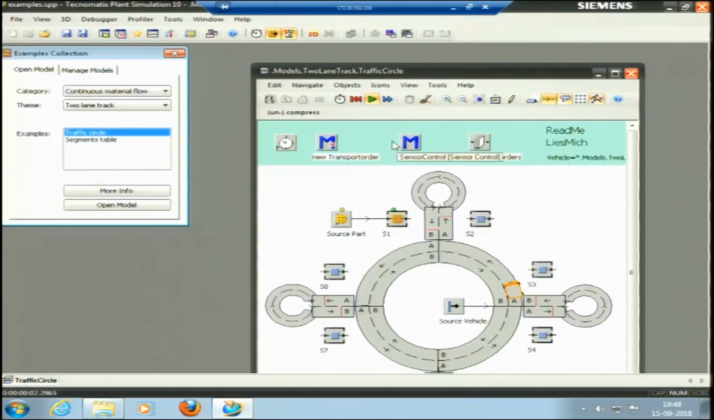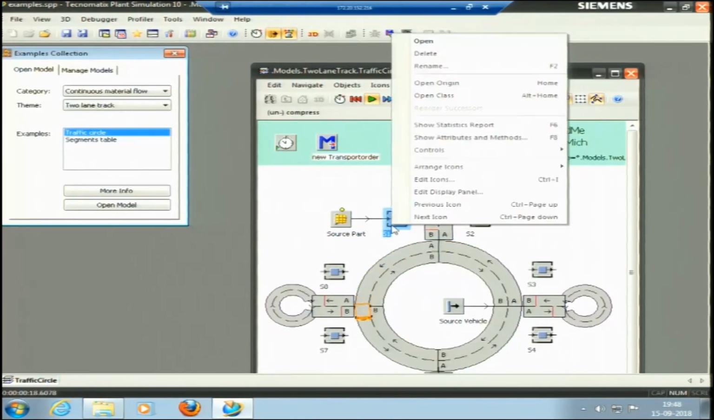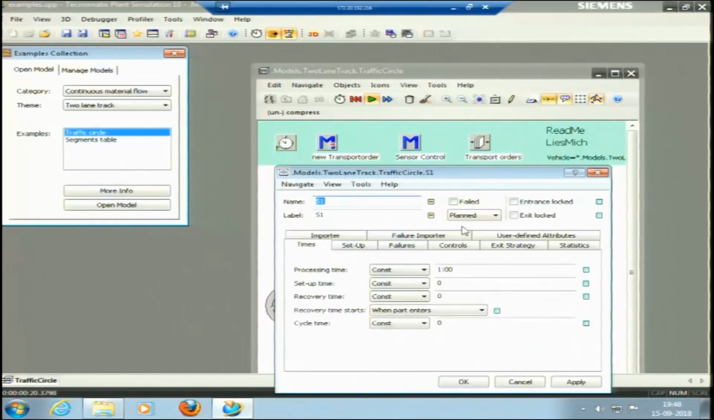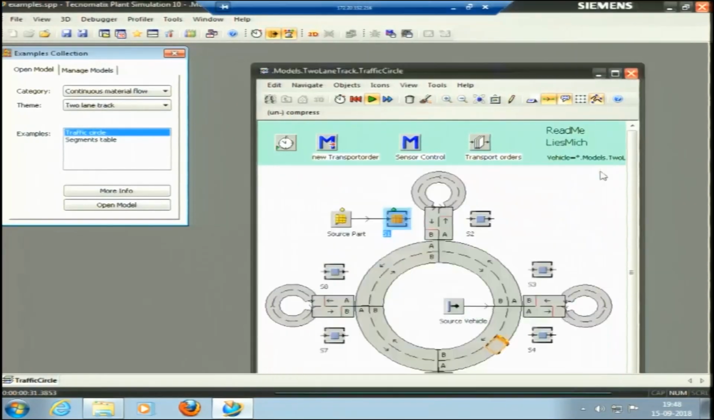I will just run the model. You can see, this is the trolley that can pick our material. So this is the source part, and some processing is being done here. I can see what the time of the processing is here. The time is constant, 1 minute. So you can see it is happening. Okay, I will make it a little faster.